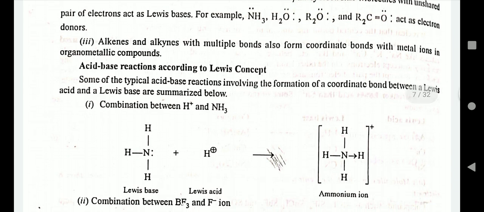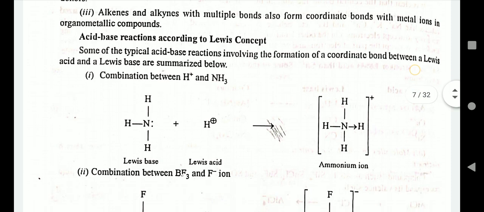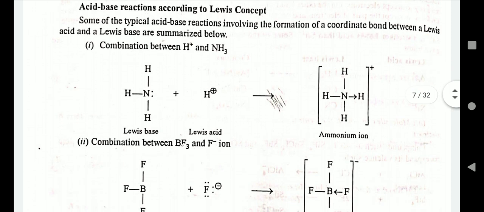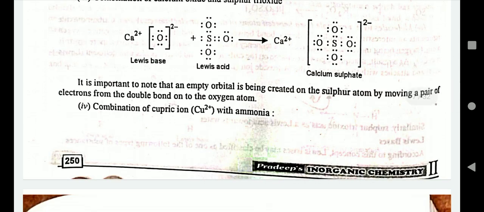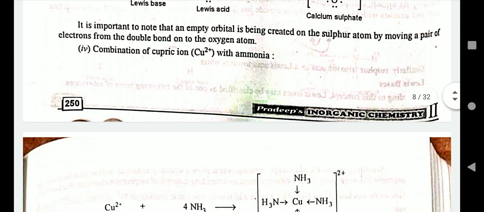Acid and base reaction according to the Lewis concept. Some of the typical acid-base reactions involve the formation of a coordinate bond between the Lewis acid and the Lewis base. Combination between H+ and ammonia. Combination of cupric ion with ammonia.